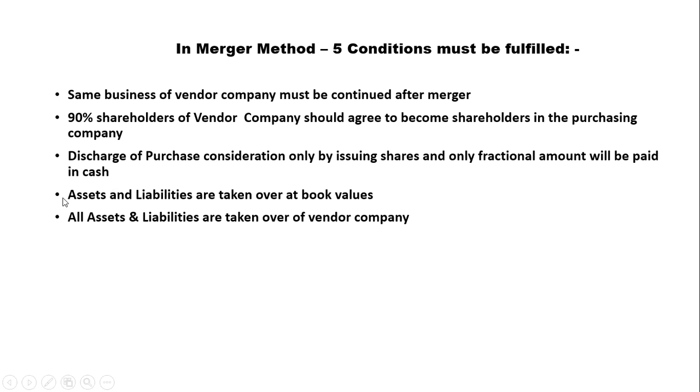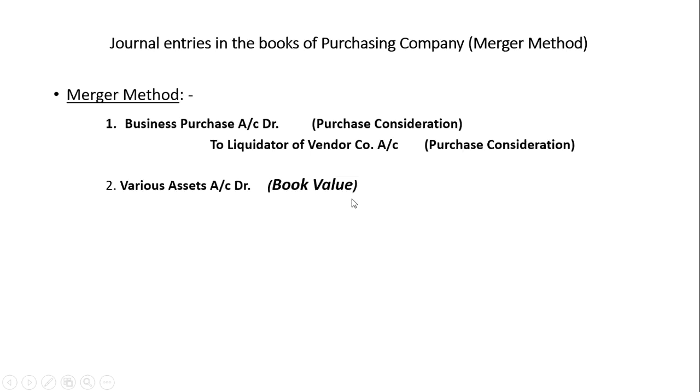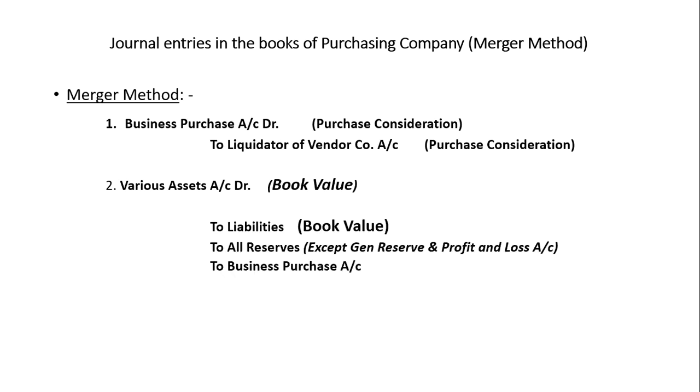The condition is that assets and liabilities are taken over at book value. Liabilities also at book value, and you have to take over all reserves also.